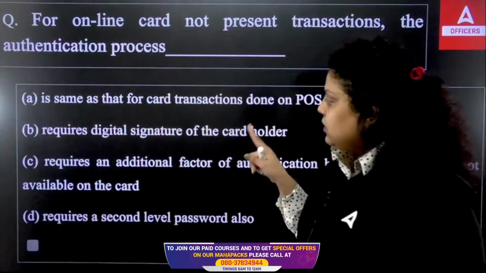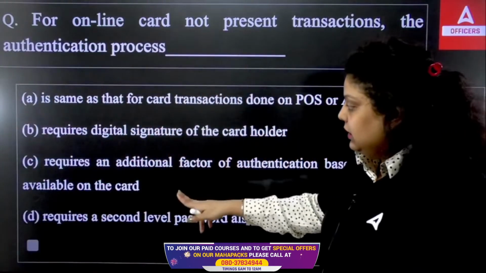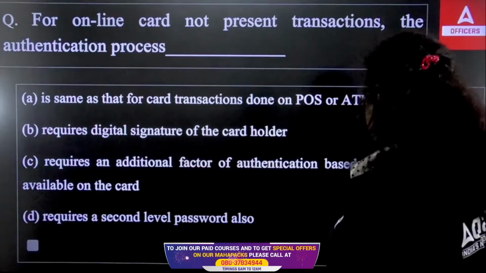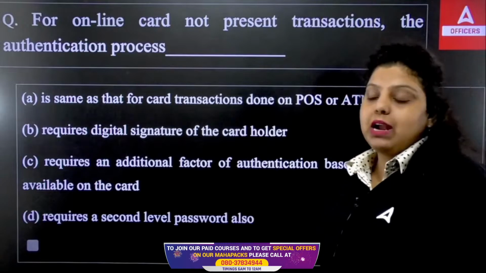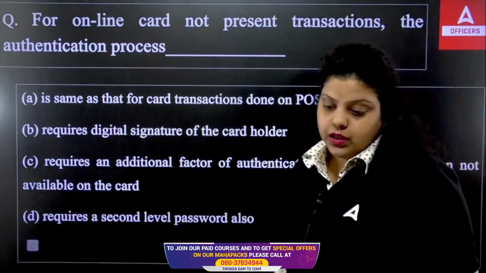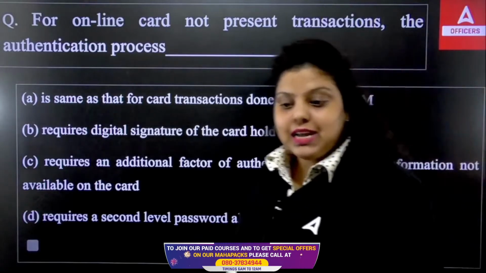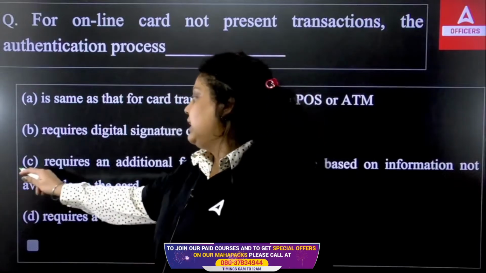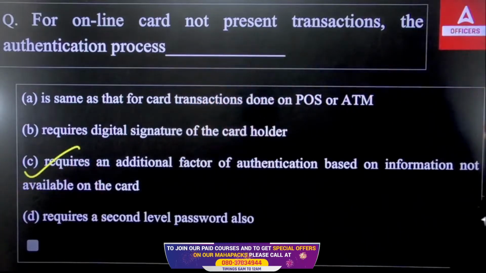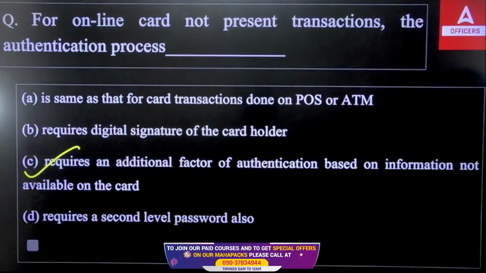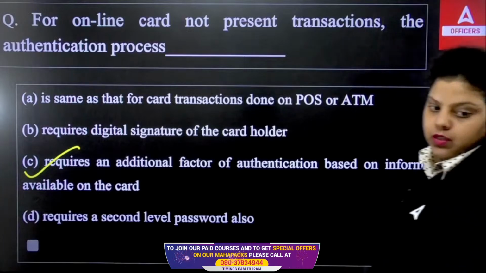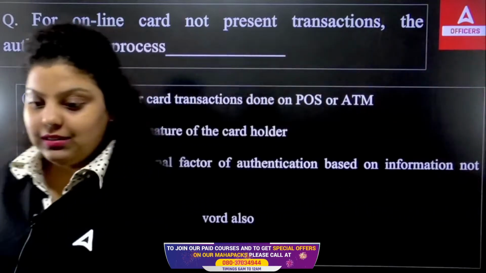Second, that is required digital signature of the card holder. Third, it requires additional factor of authentication based on the information not available on the card. Or the fourth one requires a second level password also. Which of the following is true? So the right answer will be, very good, that it requires an additional factor of authentication that is based on information not available on the card. So the right answer will be your C option. Okay, right answer will be your what? C option.